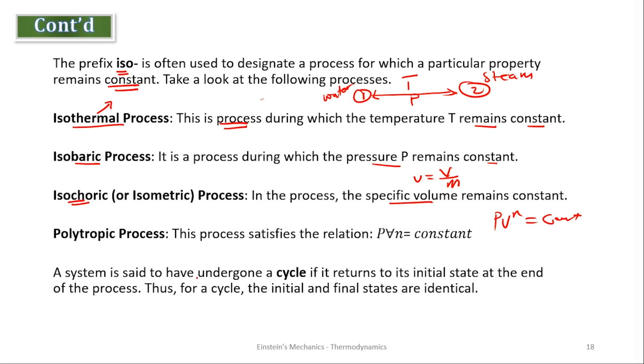A system is said to have undergone a cycle if it returns to its initial state at the end of the process.